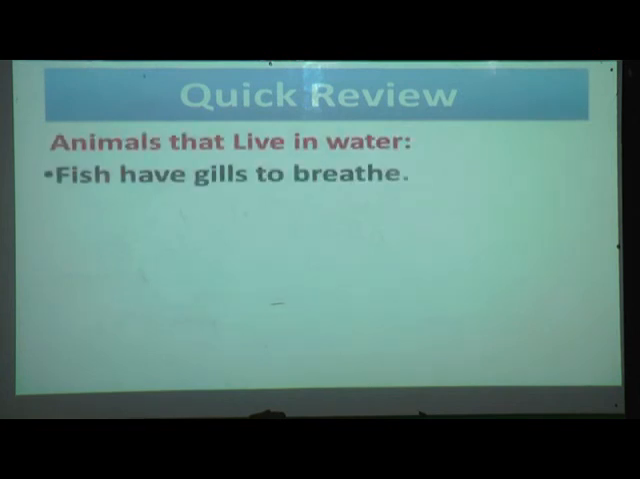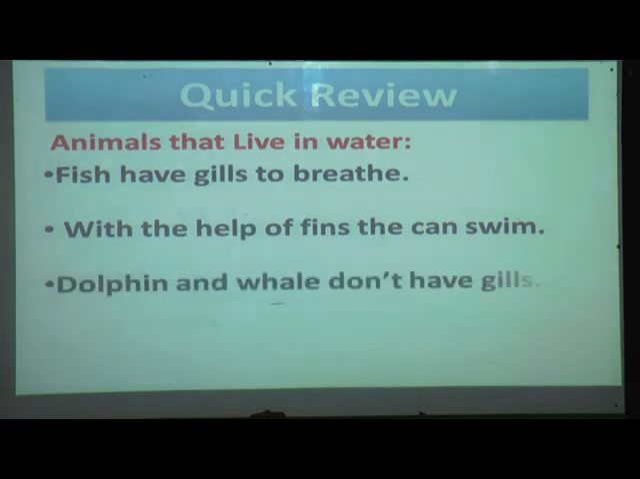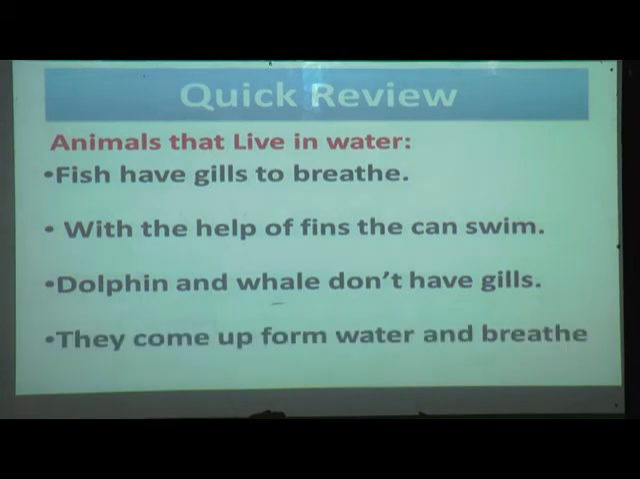We'll see the quick review. Fish have gills to breathe. With the help of fins, they can swim. Dolphins and whales don't have gills. They come up from the water and breathe with the help of lungs. They have lungs, so they have to come up from the water.